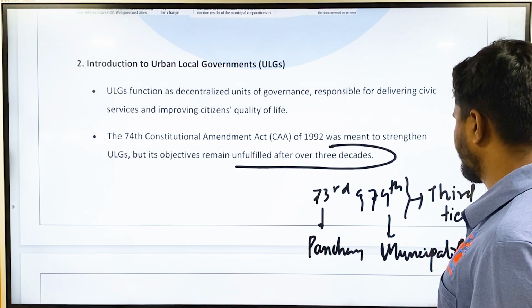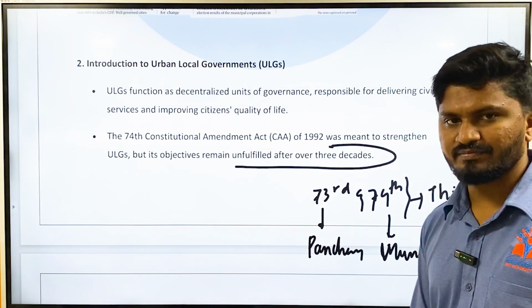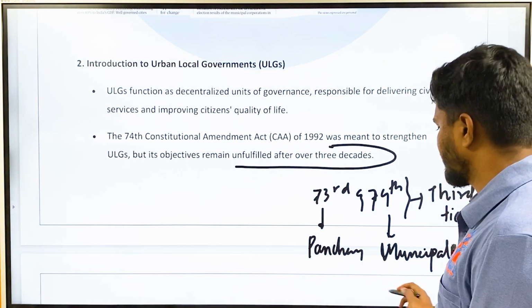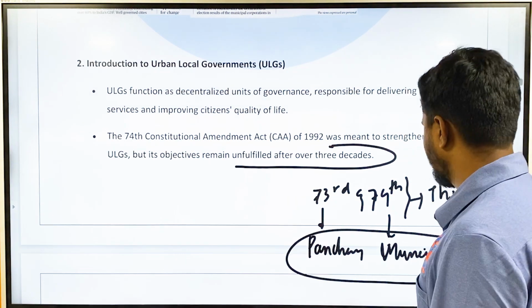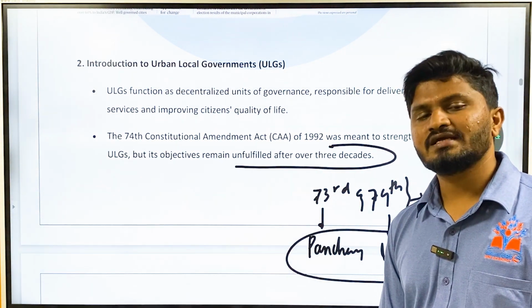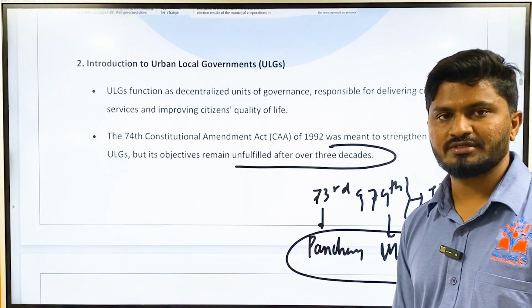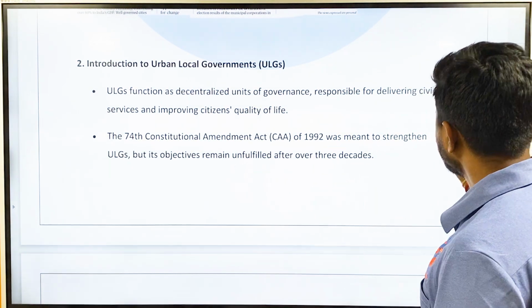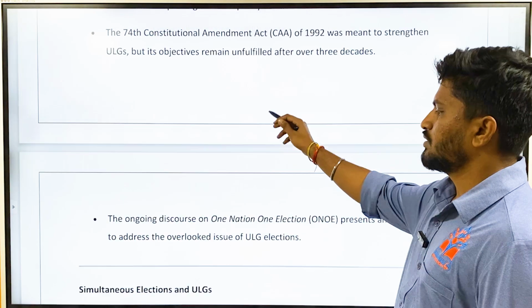Okay, it is not like the Panchayat Raj system or municipality was not there before this, but this Constitutional Amendment Act constitutionalized these institutions. Okay, it added a third tier of governance to Indian government, Indian democracy. Okay, so the